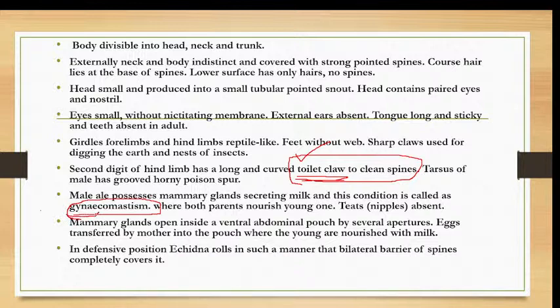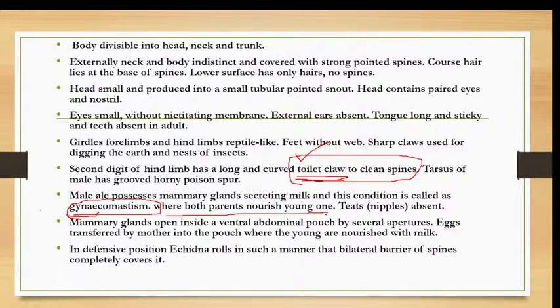Gynec means the feminine characters are shown by the males. So gynecomastism is shown by these prototherians, where both parents nourish the young ones. So parental care is shown by both the males as well as the females. The peculiarity of the mammary glands is that they lack nipples. They open inside a ventral abdominal pouch, and the babies are carried in a small abdominal pouch by these adults, and the eggs are transferred from the cloaca into the pouch.